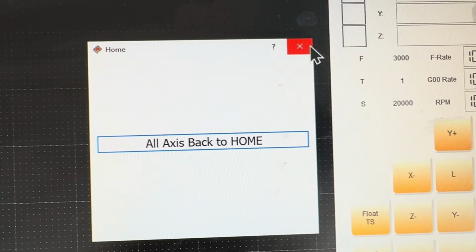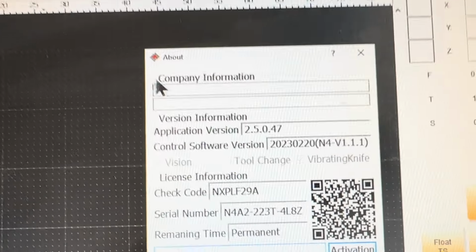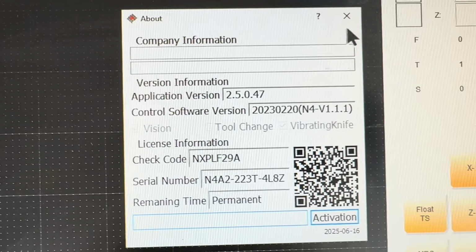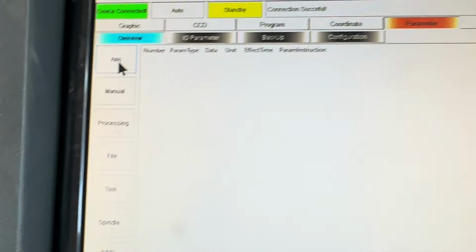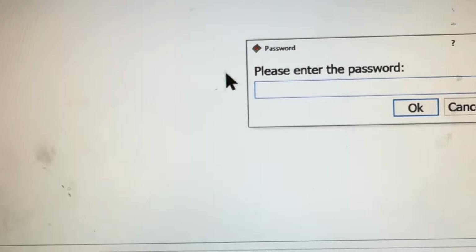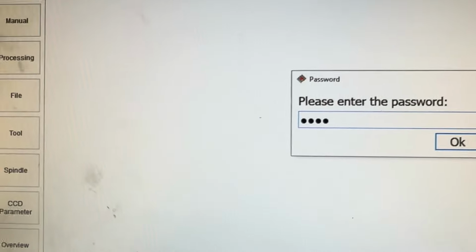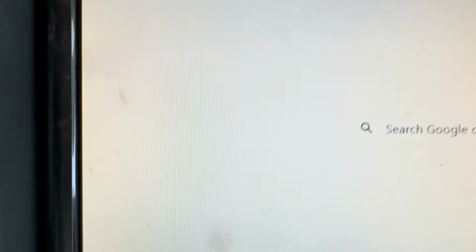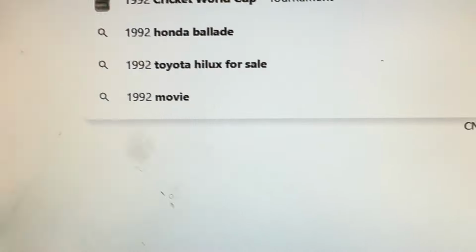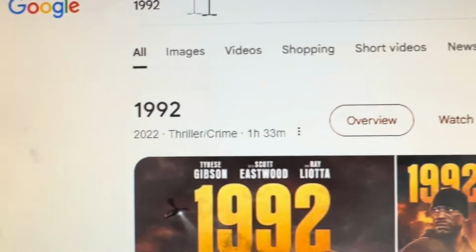But first let me confirm the version we actually upgraded. You can see it's the new version now. Every parameter is still there, because we can check. I remember under access, there's a password. Okay, the password is this one, if I can show you. This is a password. No, this is a password. Okay, not the picture.